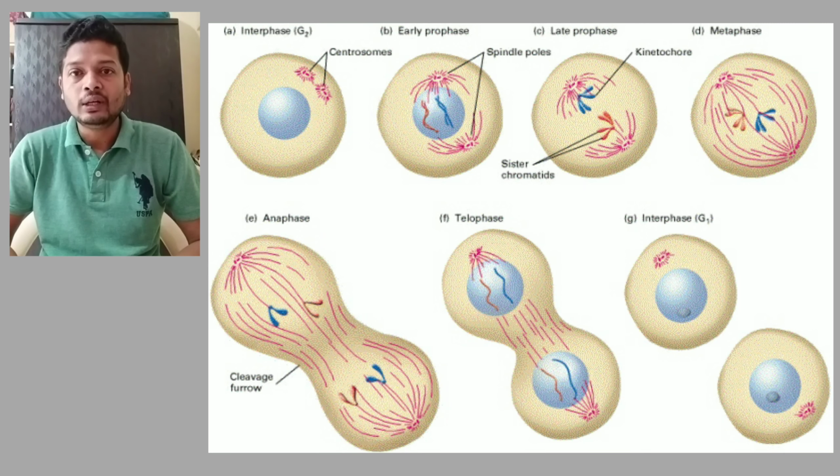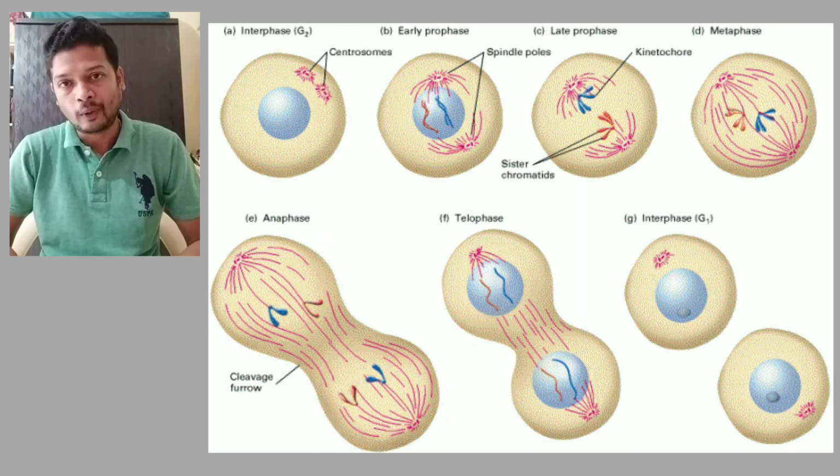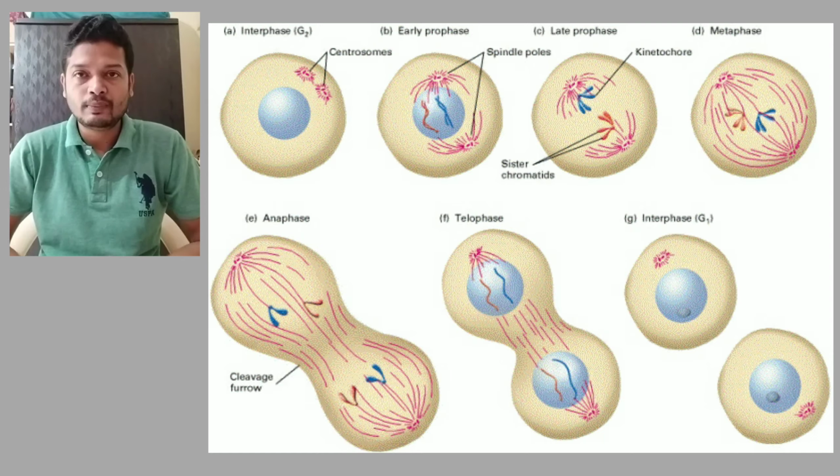This happens during telophase. Next, cytokinesis. Once telophase is completed, we have one cell with two nuclei. During cytokinesis, the cytoplasm starts furrowing and finally the furrow deepens and two cells are formed with exactly equal numbers of chromosomes. In short, this was mitosis.